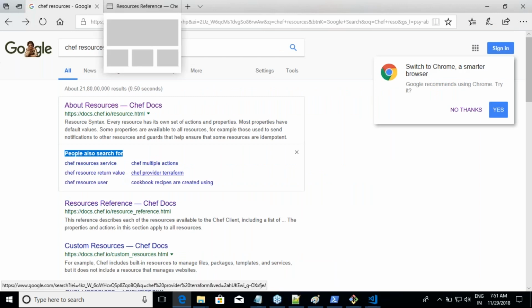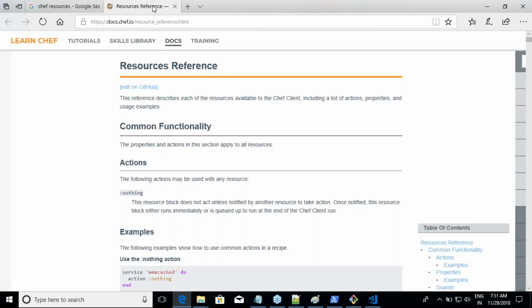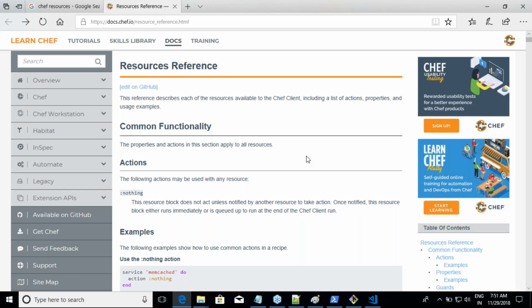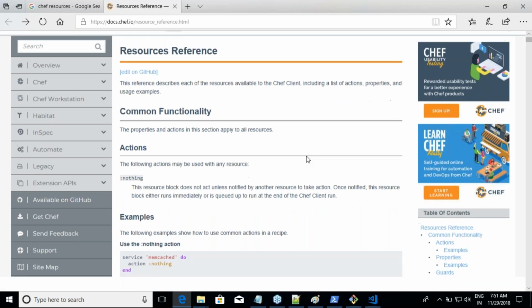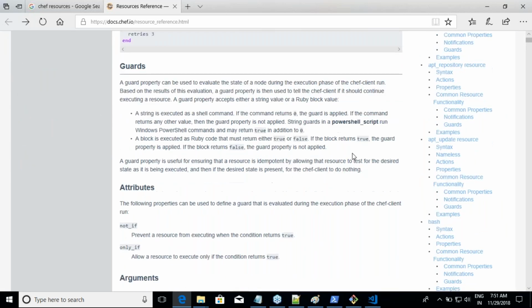Resources reference. Okay, fine. And basically you will have a whole set of resources. There are many resources in Chef. Now I want to do sudo apt-get update. Are you seeing anything over here? apt_update resource. Let me click on this.